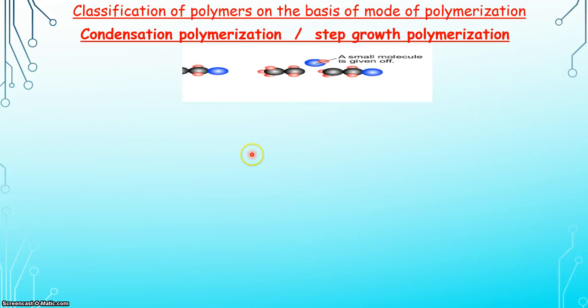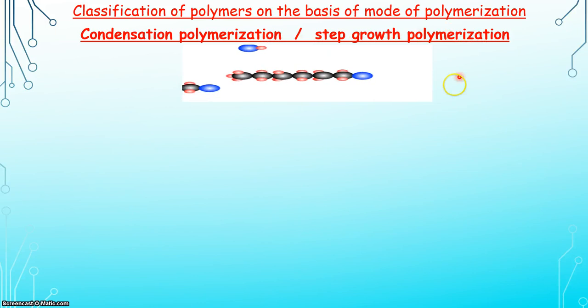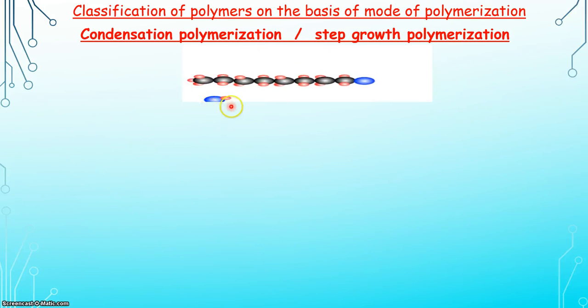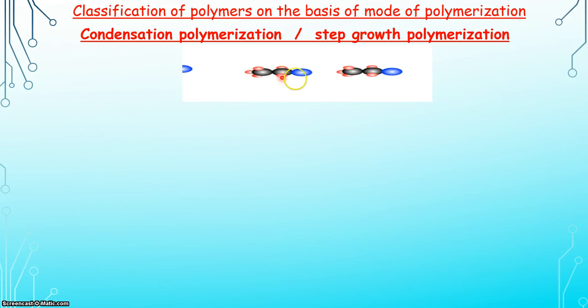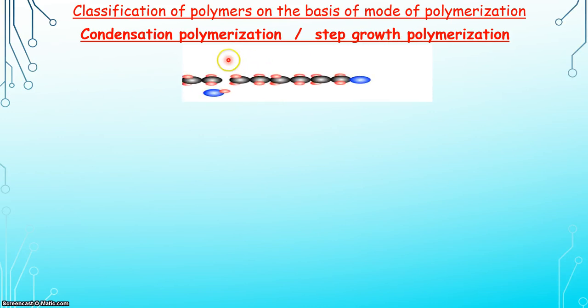Next one is condensation polymerization. It is also known as step growth polymerization. During this condensation polymerization, you can observe here that a large number of monomeric units are joined together but with the elimination of small molecules. So byproducts are formed here during the condensation polymerization.